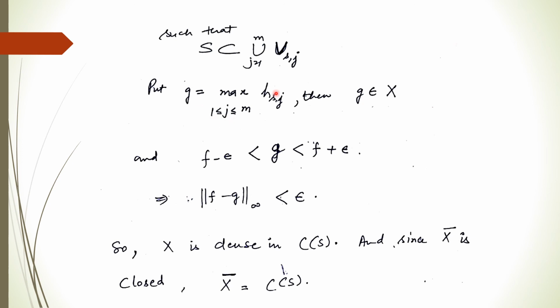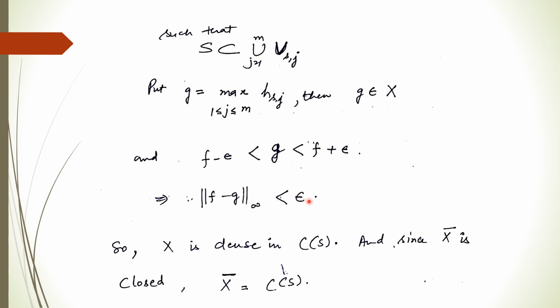So again all these are members of X, so the max is also a member of X. So we get G belongs to X. So if you combine both these, what we get is G is greater than f minus epsilon and less than f plus epsilon. So the norm of f minus g is strictly less than epsilon.